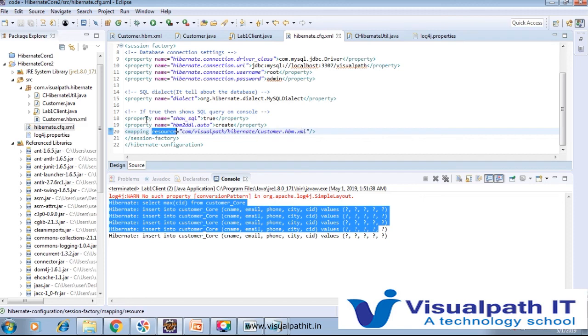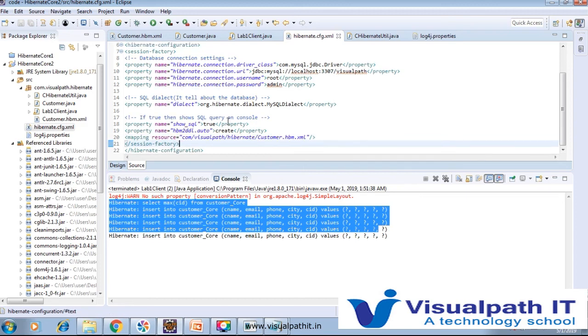customer.hbm.xml is needed, we have only the customer class. There we have to add all the related things that we would add in customer.hbm.xml. At that time we have to replace resource with class. So we add class and provide the complete qualified path of the particular customer class. And after that we just close the session factory and so on.